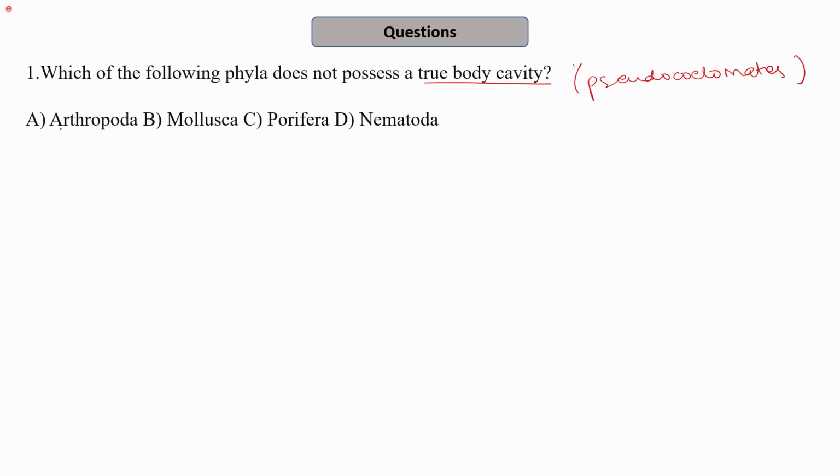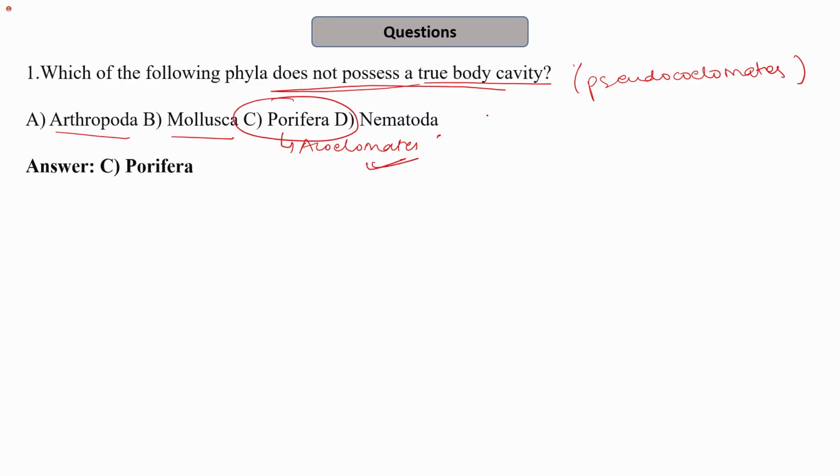So we know that arthropods are true coelomates, mollusks are true coelomates, poriferans are acoelomates, right? And nematodes are the pseudocoelomates. So, does not possess a true body cavity. The answer is poriferans, which are acoelomates. Or if they might have given the option of platyhelminthes, you might have ticked that also because they are acoelomates.